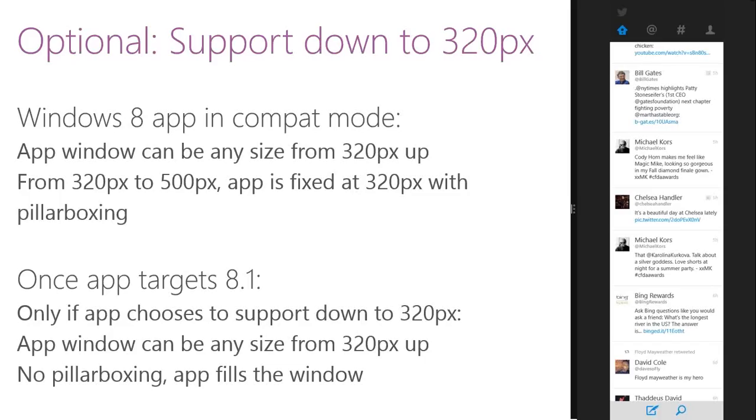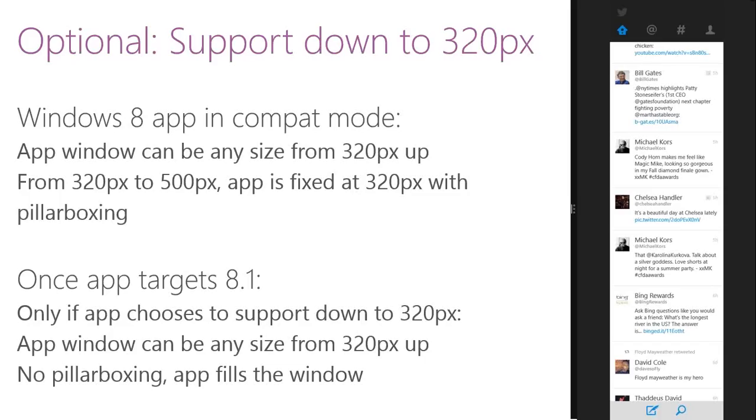Like on the right hand side, you can see a Twitter application which is taking a 320 pixel space. But can you see the black area around the application? That's called pillar boxing. We do that so that we can run the Windows 8 applications which are not yet targeting Windows 8.1, but are still available. They'll run in pillar boxing.